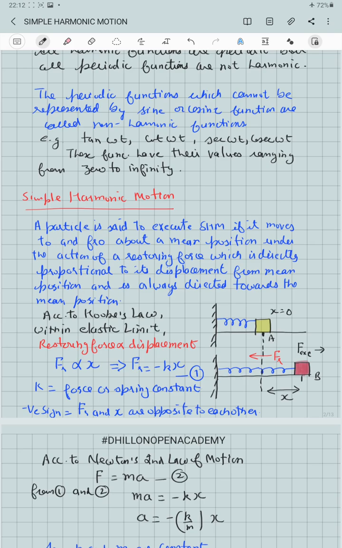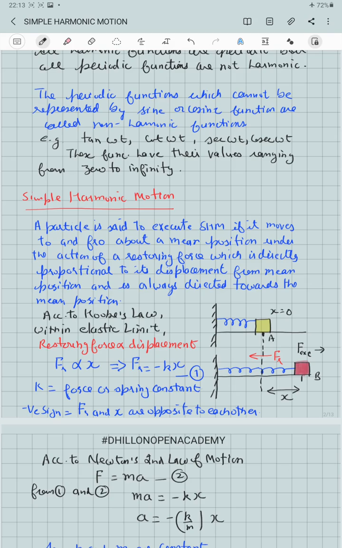So within the elastic limit, using Hooke's law of elasticity, this restoring force is directly proportional to the displacement, that is, Fr is proportional to x, or Fr is equal to minus k times x, where k is the force or spring constant, and the negative sign is there because the restoring force and the displacement are opposite to each other.